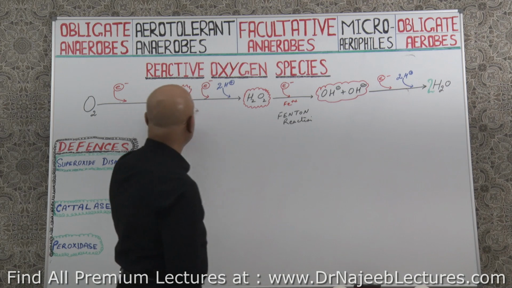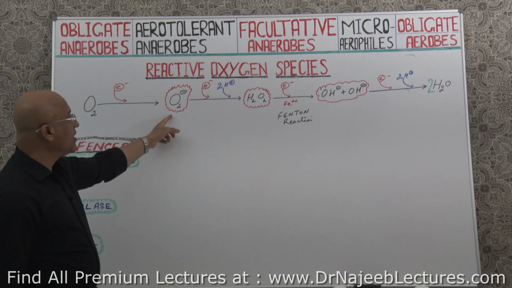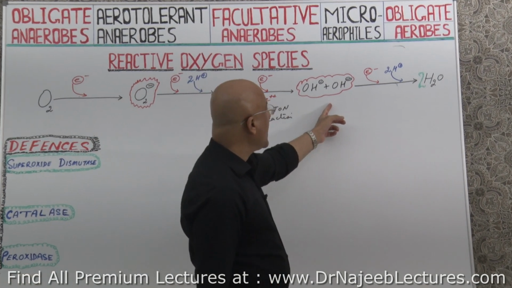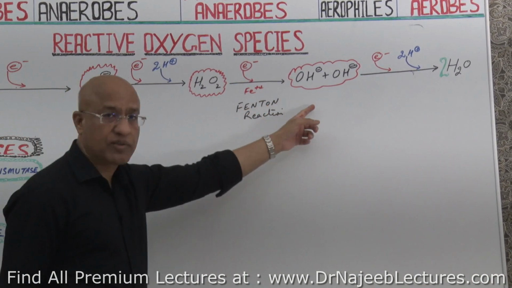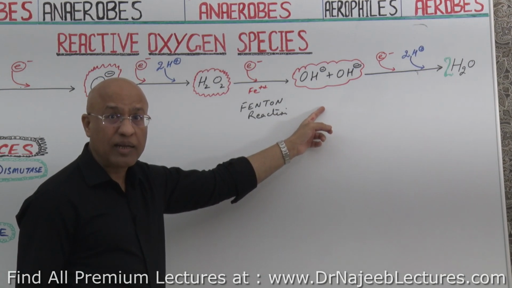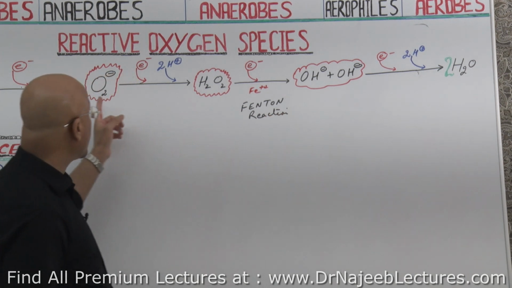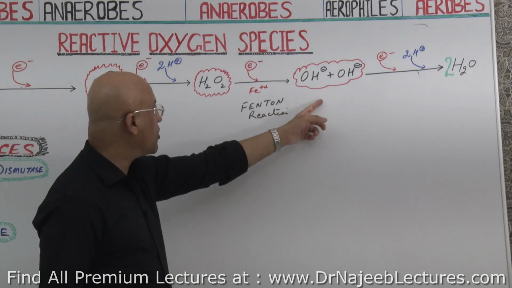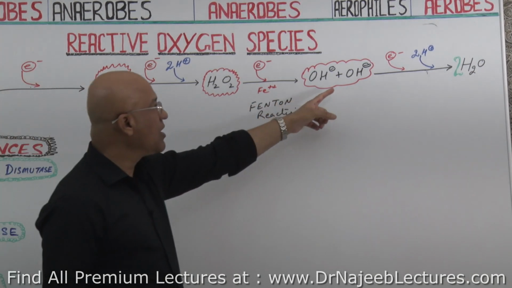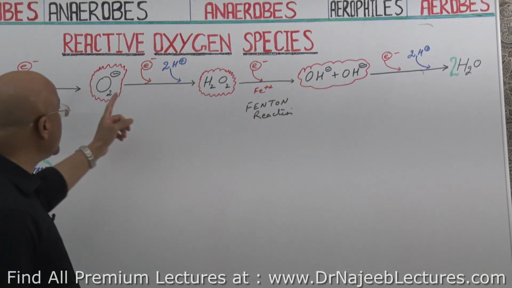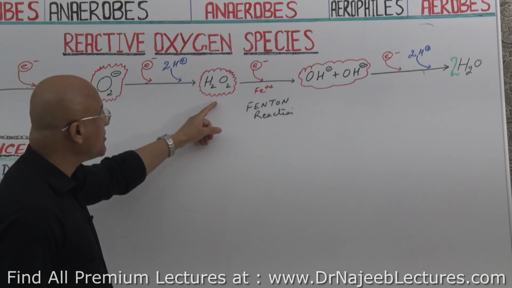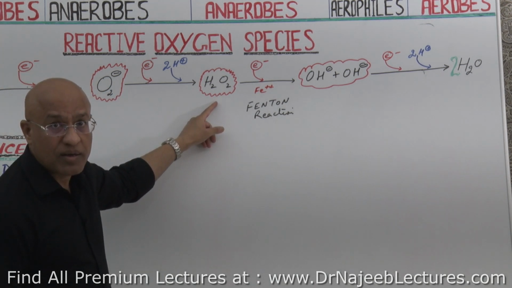But during this process, it will make superoxides, it might make hydrogen peroxide, it might make hydroxyls, and these 3 intermediates are highly reactive, right? They are highly unstable. These 2 are radical, superoxide and hydroxyl. This one is not radical, but still it is reactive. But most reactive is hydroxyl. Moderately reactive is, yes, superoxide, and relatively less reactive is hydrogen peroxide, right?